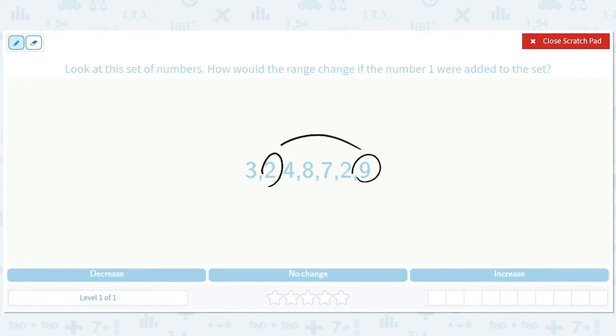So they are 7 apart. And so that's the range. The range of these numbers is 7. 9 minus 2 is 7. I'll write that here.